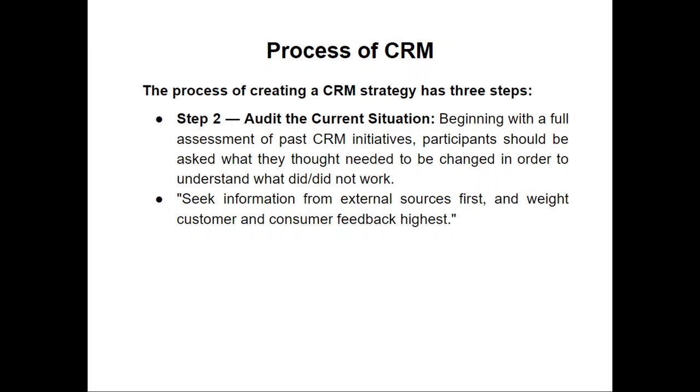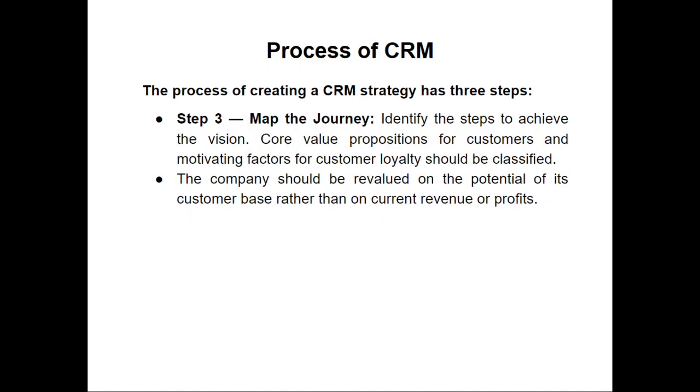Once the audit of the current situation is done, the next step is map the journey. Identify the steps to achieve the vision. In the first step, the destination was set. In the second step, the organization got to know their current situation with their CRM initiative. And in the third stage, the company has to set how to reach that destination, how to reach that vision.